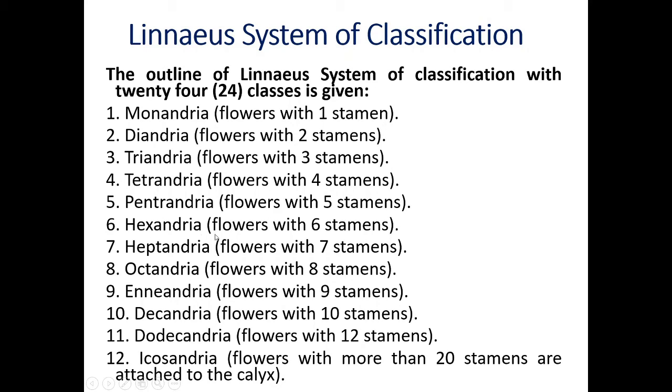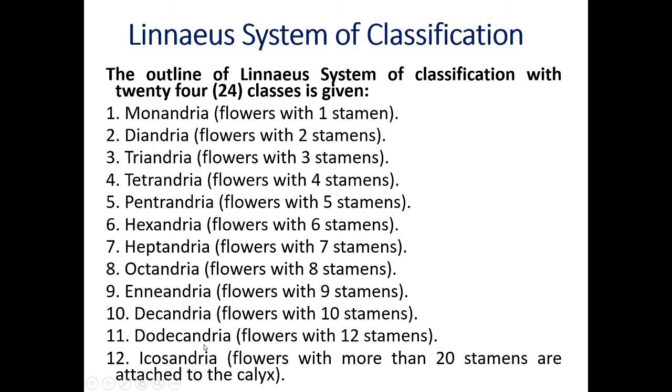Sixth class is Hexandria, flowers with six stamens. Seventh class is Heptandria, flowers with seven stamens. Eighth class is Octandria, flowers with eight stamens. Ninth class is Enneandria, flowers with nine stamens. Tenth class is Decandria, flowers with ten stamens.